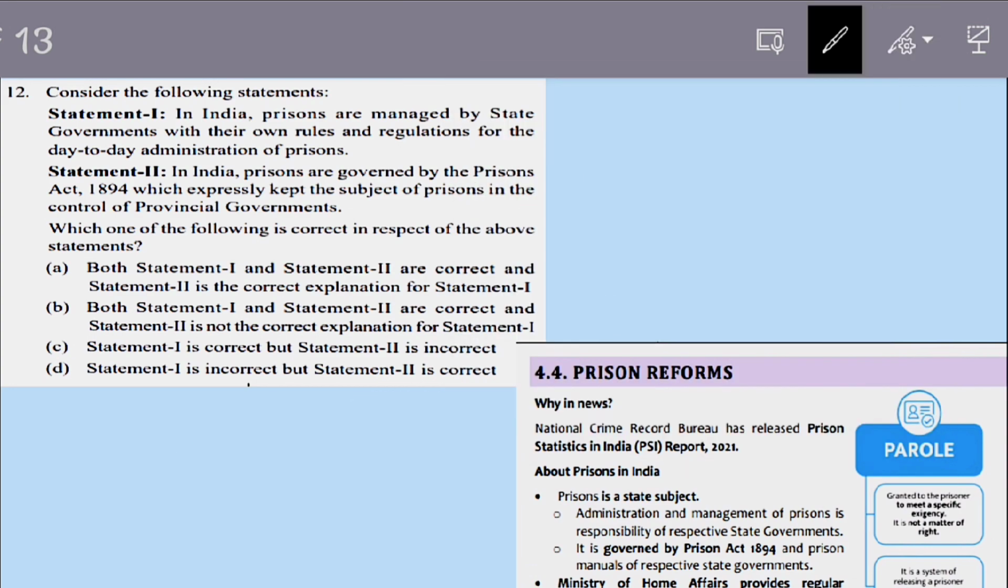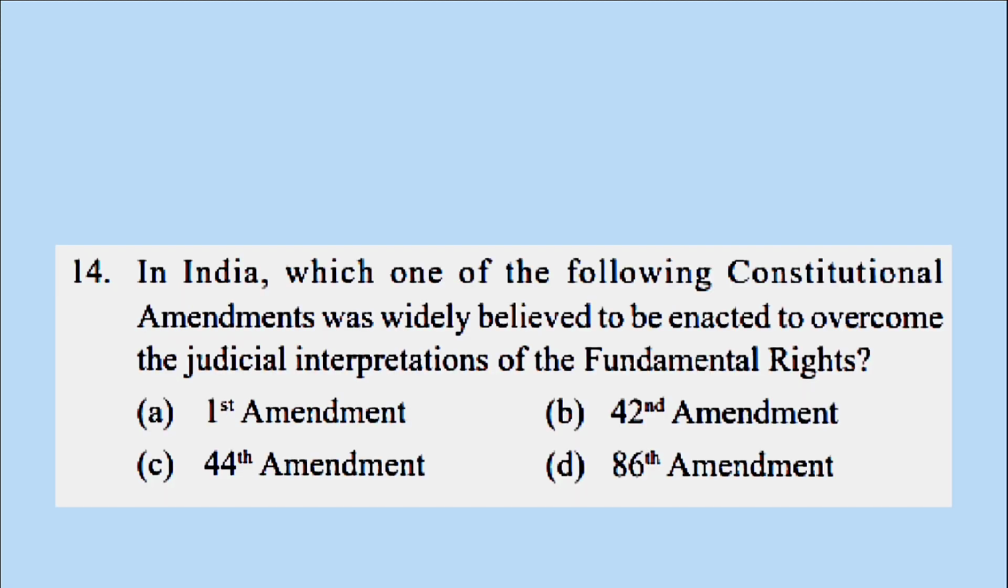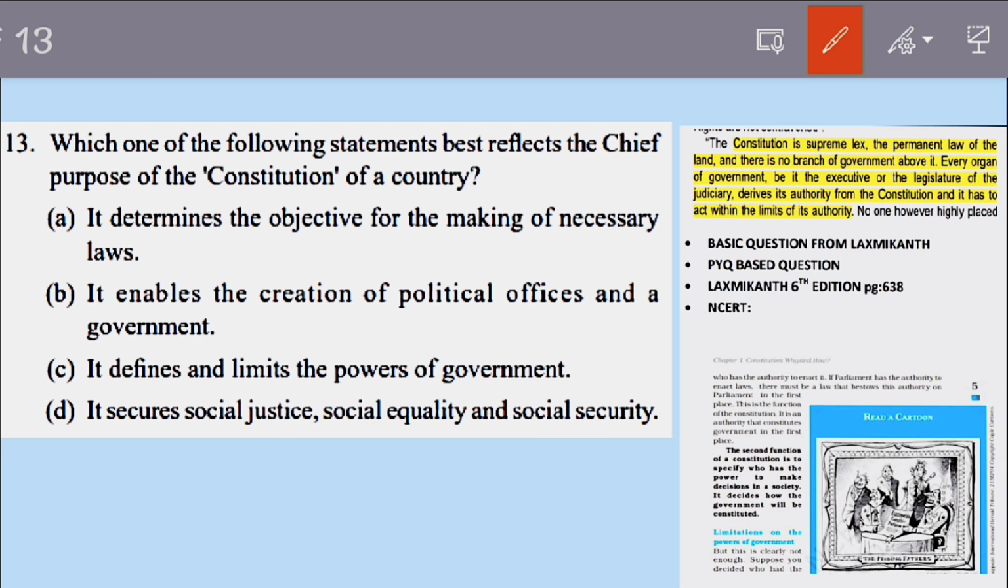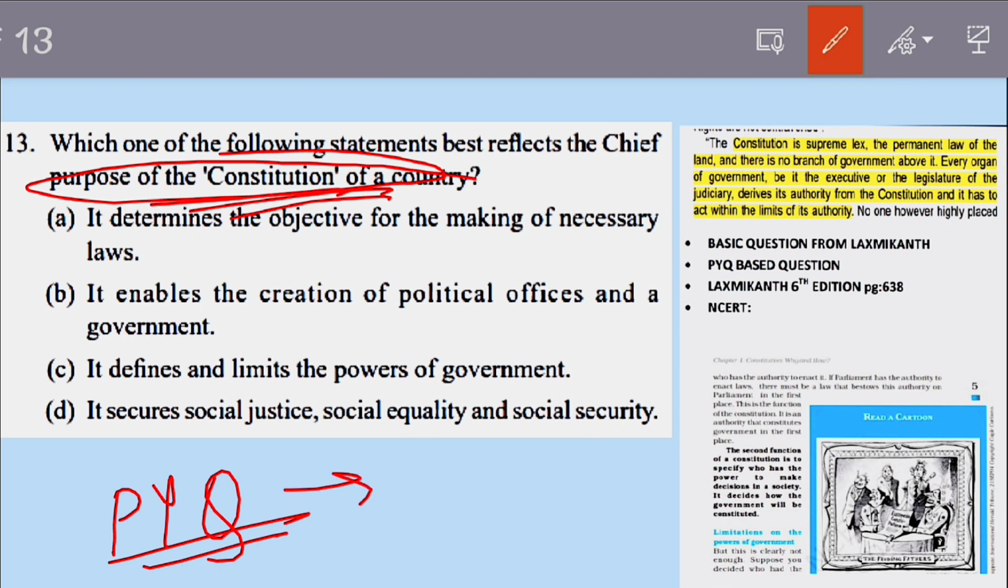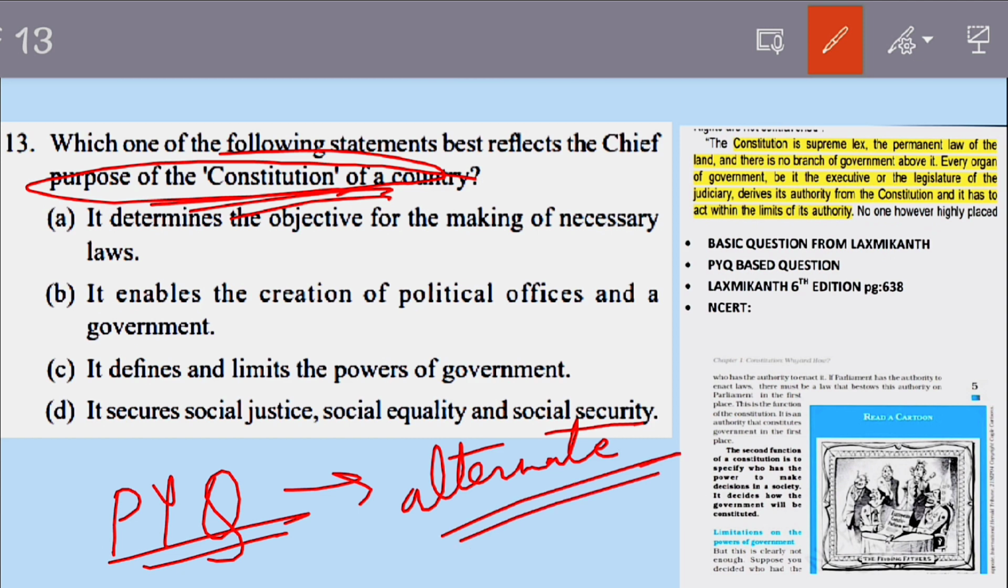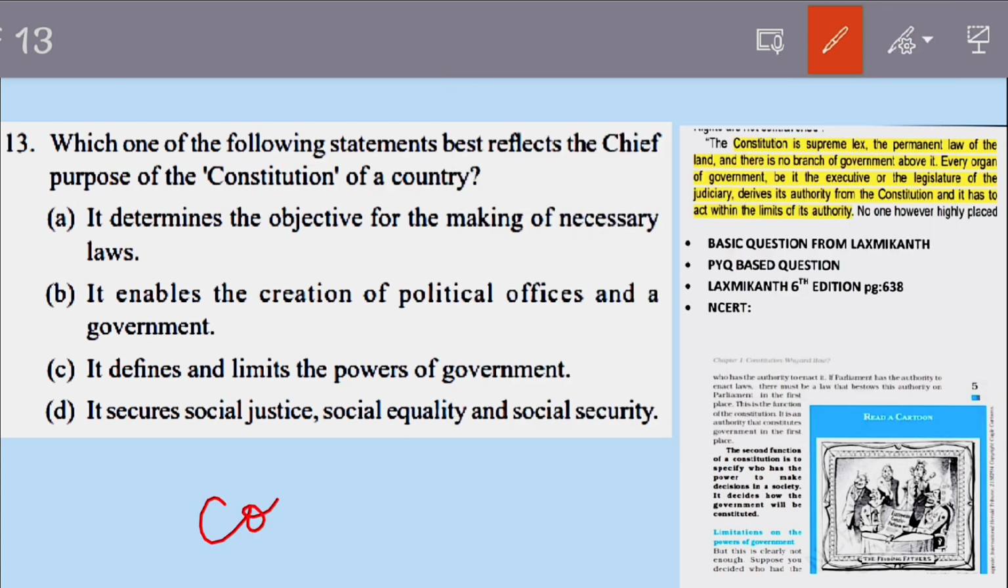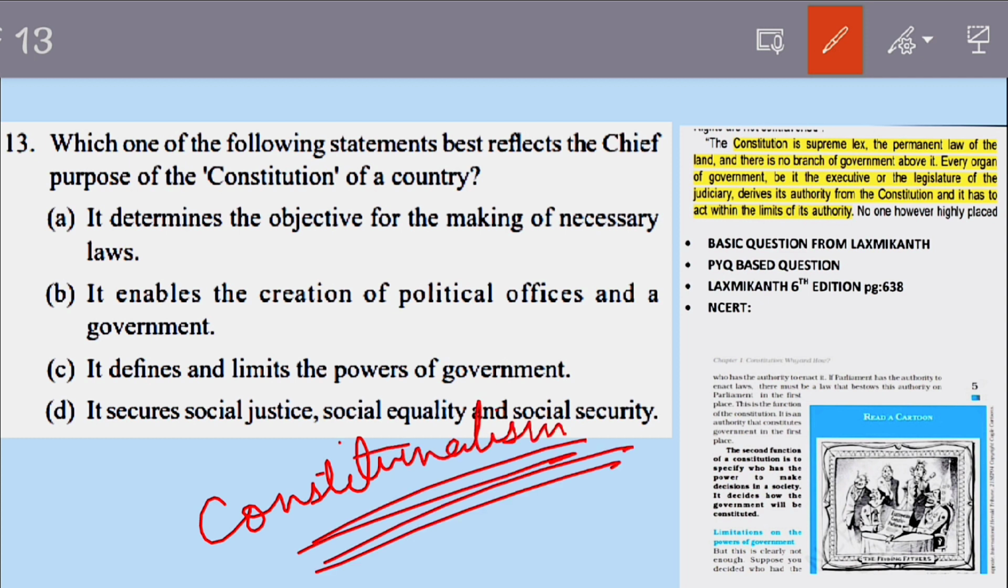If we go to the next question, this is the third question. This question is about the purpose of a constitution in a country. This question is a repeated PYQ, and not only that, these questions come almost every alternate year. Almost every alternate year you will find a question on constitution or constitutionalism. So constitutionalism is a frequent topic in UPSC, and you'll find it almost every alternate year.